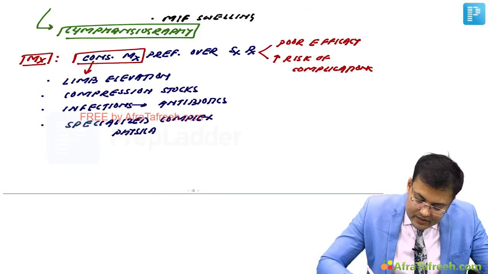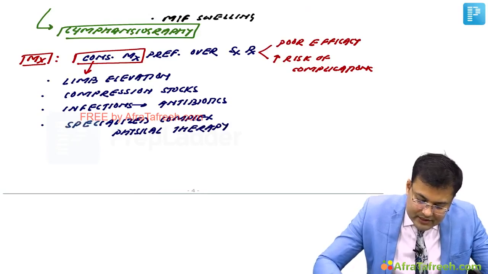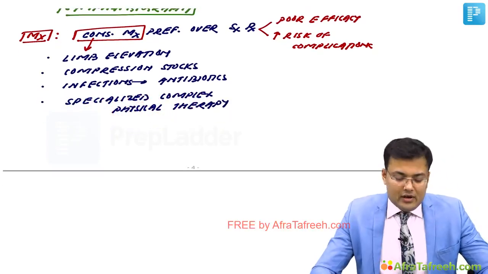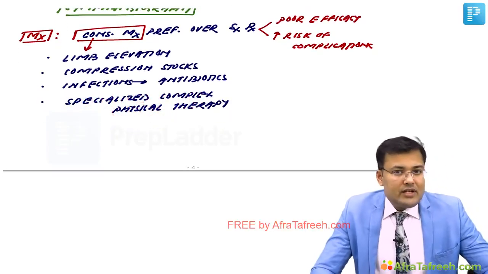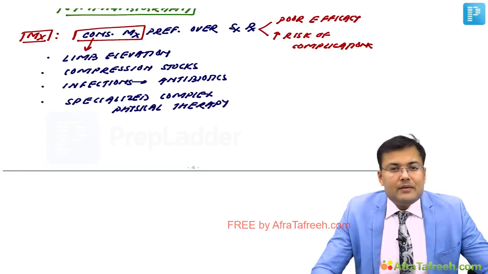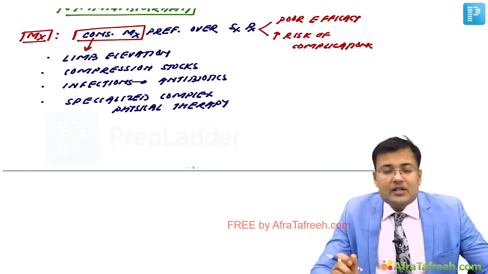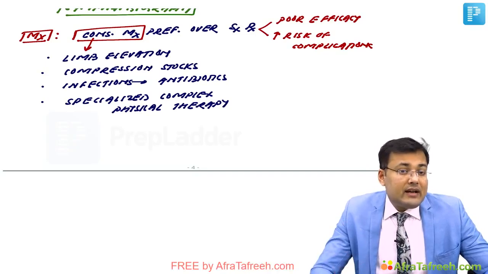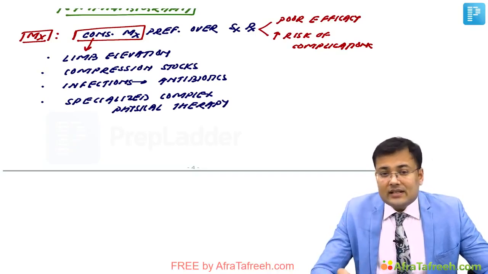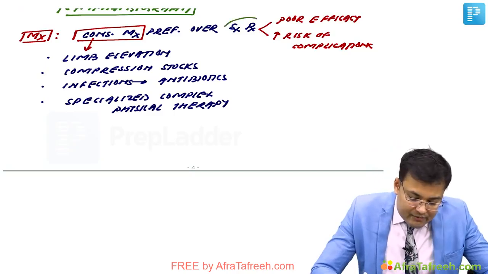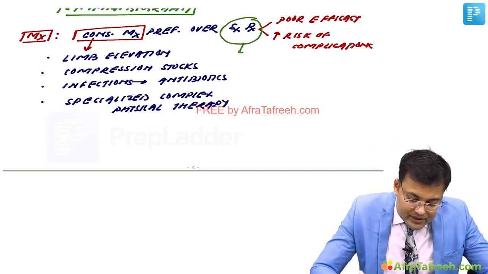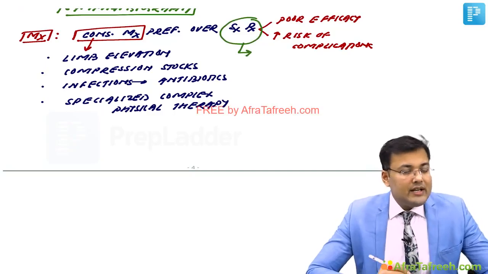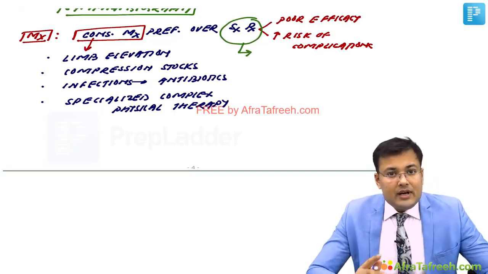Clear? These are the components, and generally these components are preferred, which means conservative management is preferred. Now see, despite conservative or medical management, if the patient has severe functional impairment, recurrent attacks of lymphangitis and still severe pain, in those cases we will go for surgery. So what are the indications of surgical treatment?